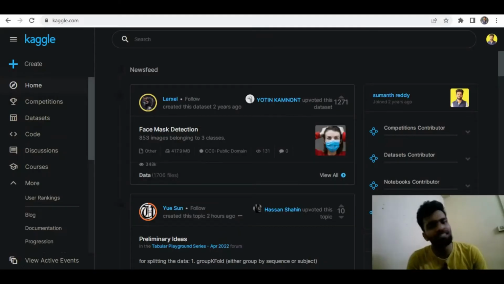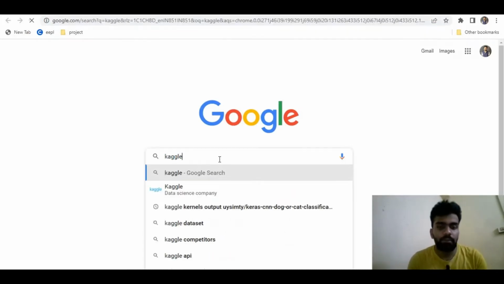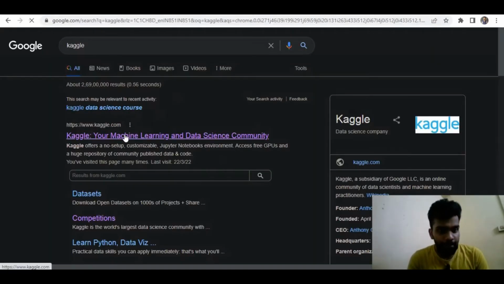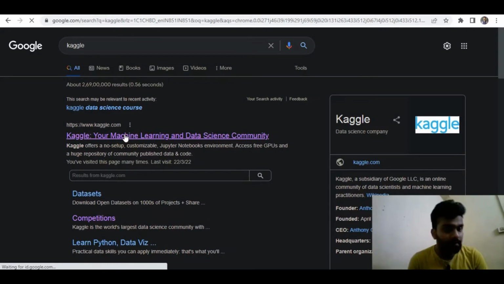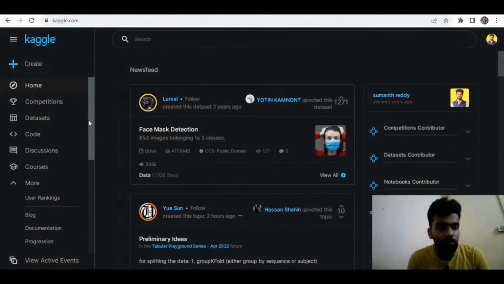So first, just search Kaggle and try to create your account. If you already have an account, that's fine. If you don't, just create an account. Once you have created your account, this is how the homepage will look.